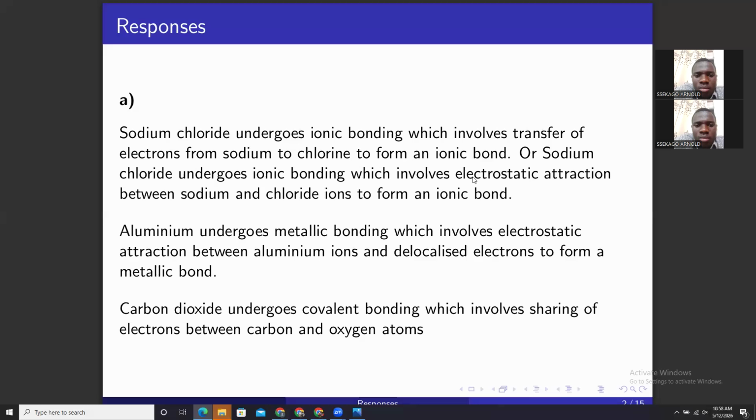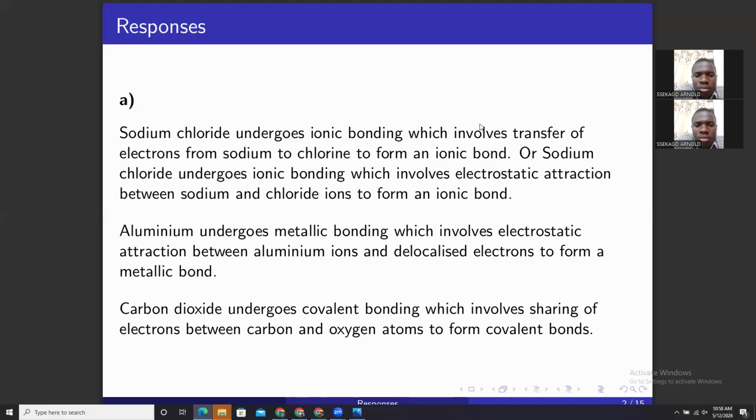How is it formed? Covalent bonding is formed by sharing of electrons. So it involves sharing of electrons between carbon and oxygen atoms to form covalent bonds. So that is part A.